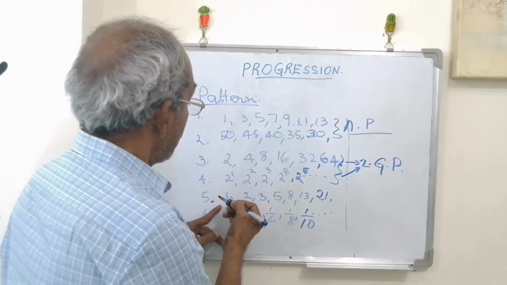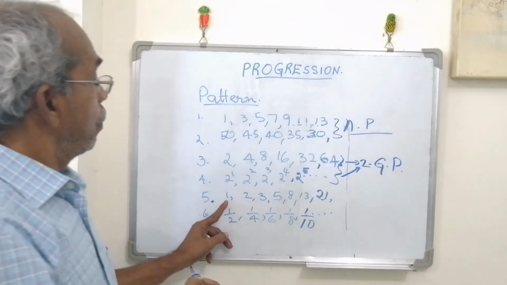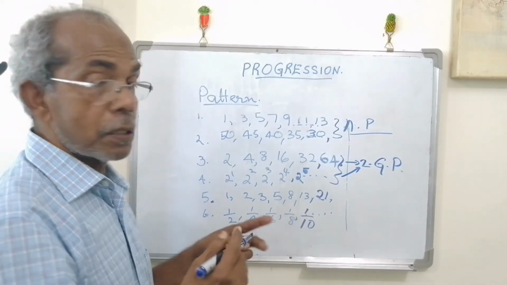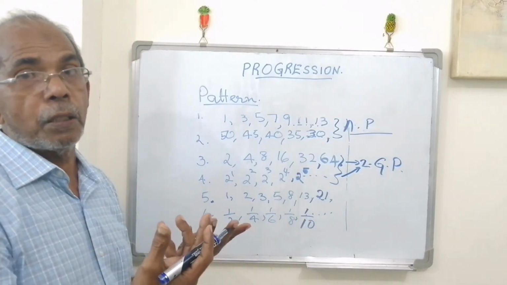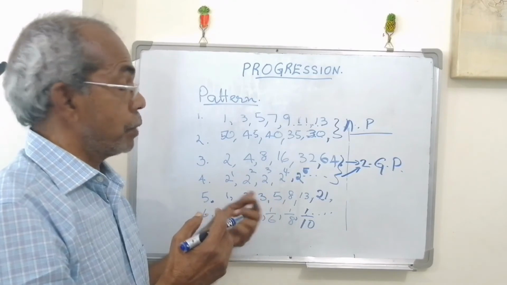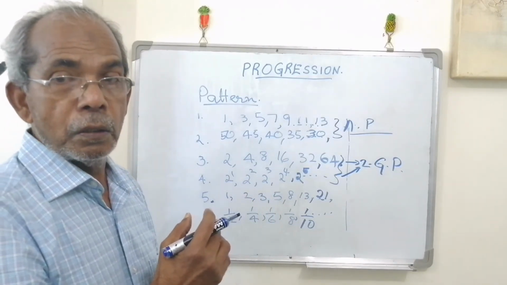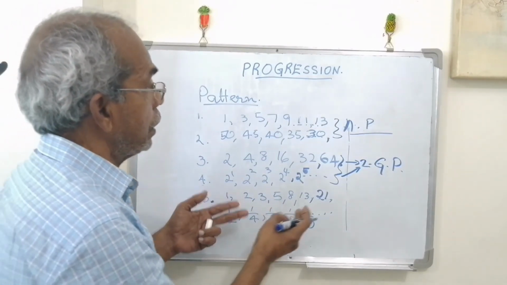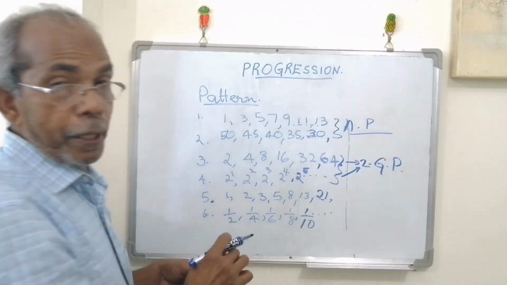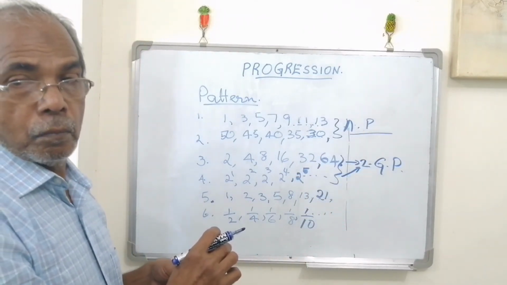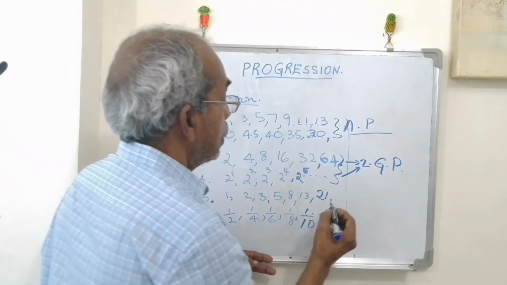Now the fifth one, 1, 2, 3, 5, and so on. There is no such relation between the consecutive terms. This is not included in AP or GP. This is called Fibonacci progression.